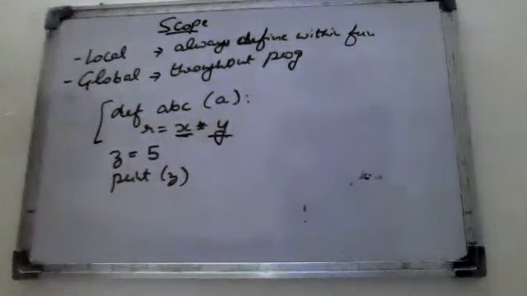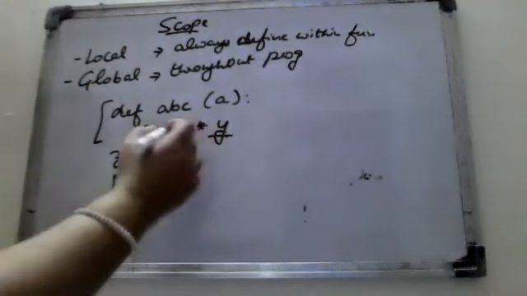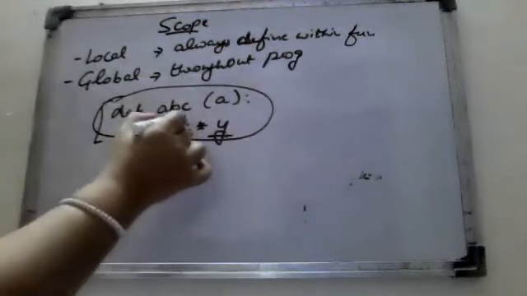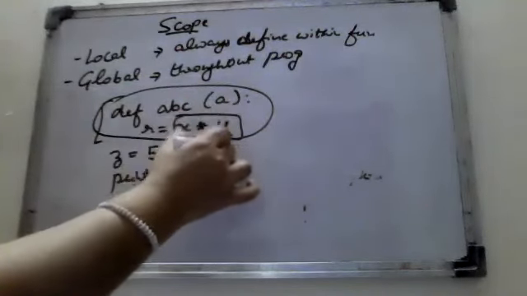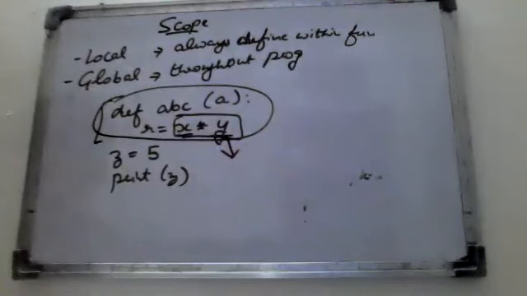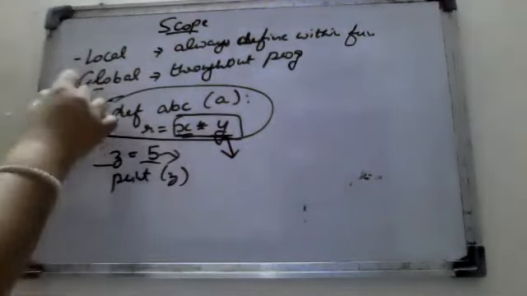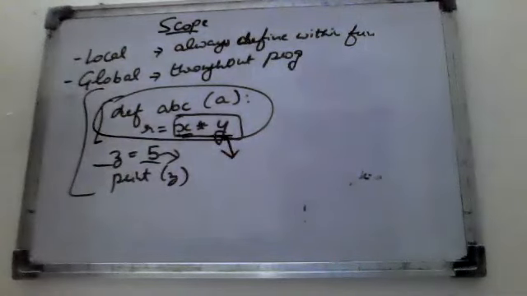This is a local variable. Local variable means it is within the function, and its scope is dead after the function. Global variable is that which is in the main program, and its lifetime is throughout the program. You can use that. Okay.